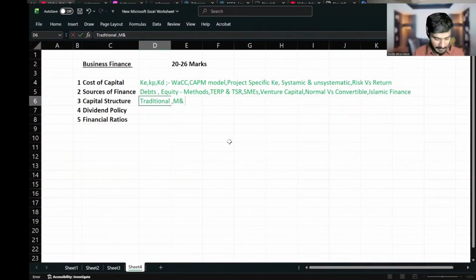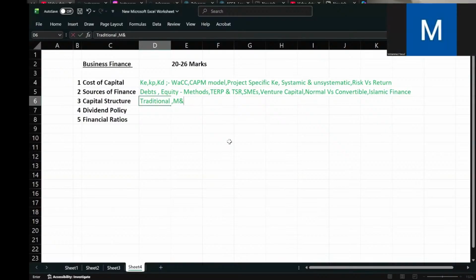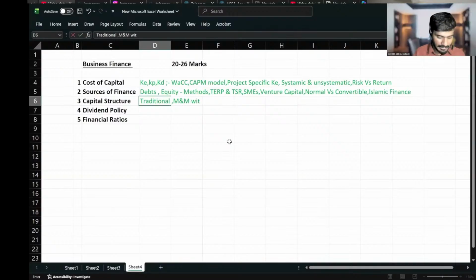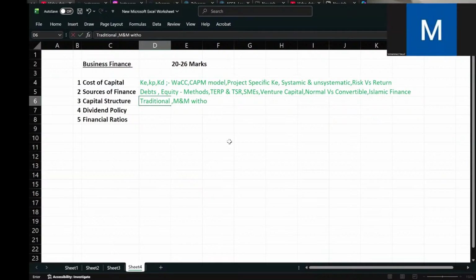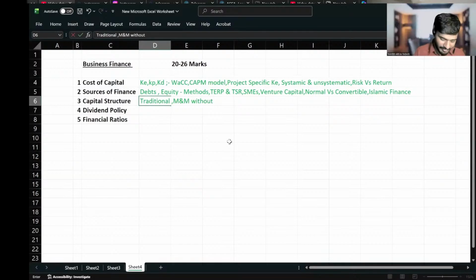What is the full form of M&M theory? Modigliani and Miller theory. 1958. Very good, Yusuf. You are more accurate than everyone. It came in 1958. M&M theory was first introduced without tax. Then after a few years, they introduced the impact of tax: Modigliani and Miller theory with tax. First they didn't consider the impact of tax. Then they took tax into account. If tax is there, what will happen? That is what Modigliani and Miller theory with tax is.